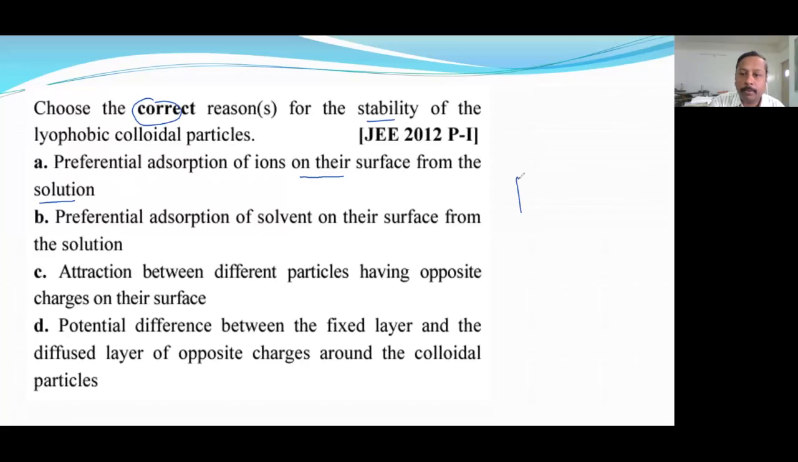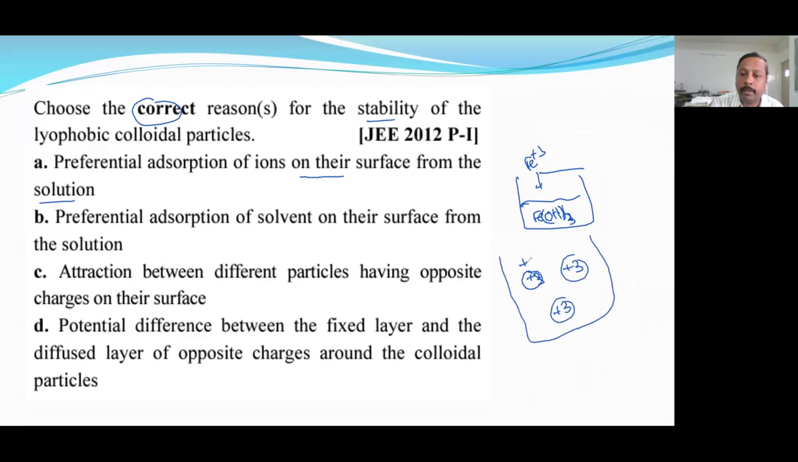Okay. Suppose we have FeOH precipitate. Now, if they don't have any charge, they will remain as a suspension. But when I add Fe plus 3, then all particles will be positively charged. Because of the positive charge, they never think of accumulating together. They will repel each other, so they always remain in the solution.